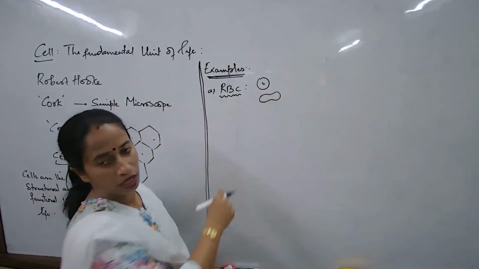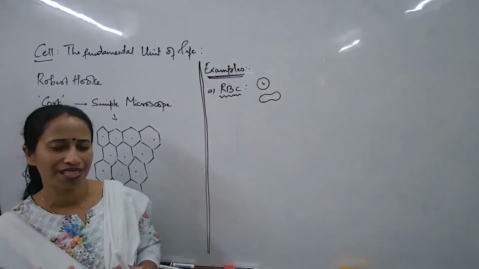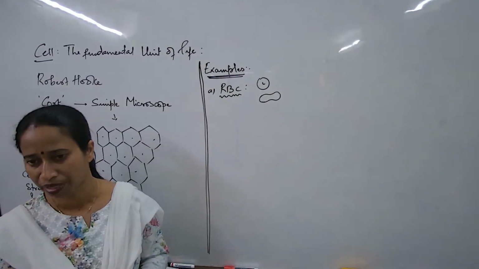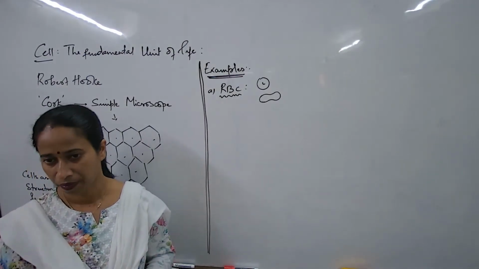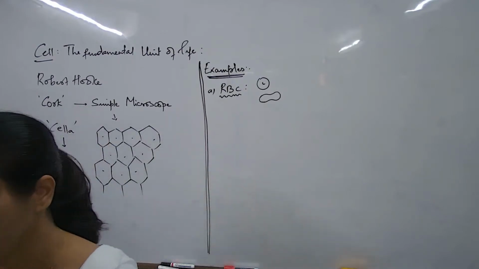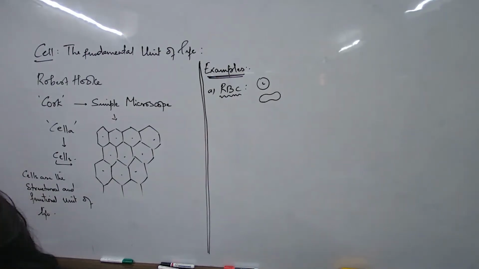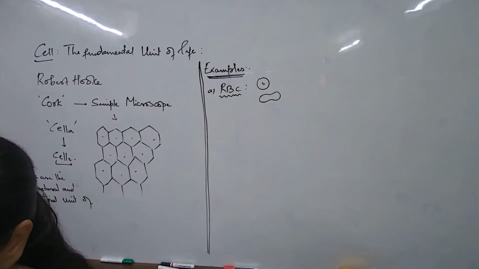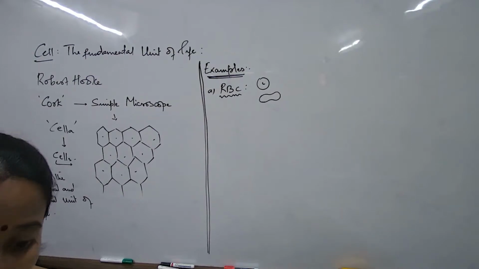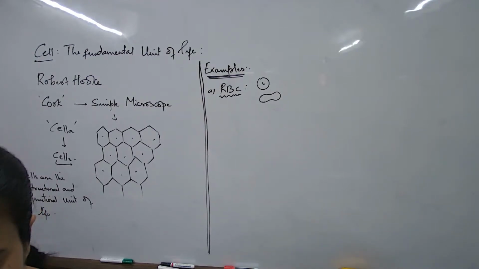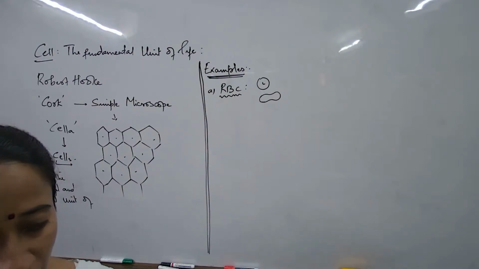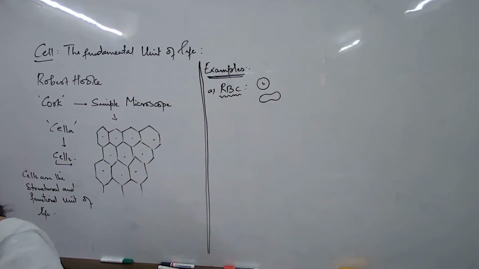Now I talk about RBCs. RBCs are not like a normal cell. RBCs are considered to be a peculiar cell. But you know, sometimes even when you are peculiar, if you are really good at certain things, people appreciate that peculiarity. No? Same like the RBC, it does not follow any rule of a normal cell. It does not have a nucleus. It does not have any other properties that a normal cell has. But it has certain components inside which help in the carrying of oxygen and carbon dioxide.